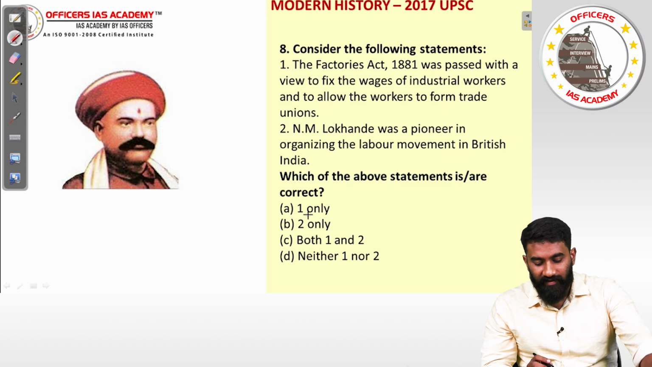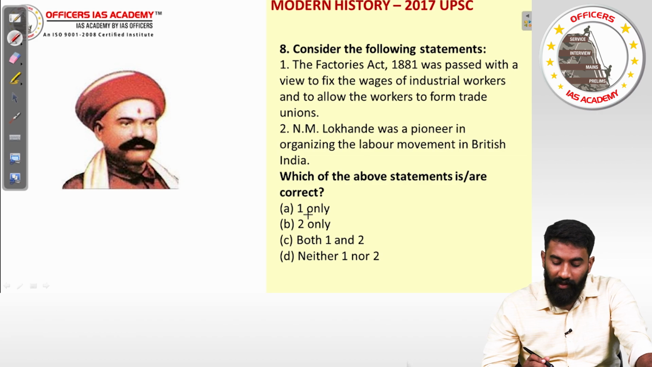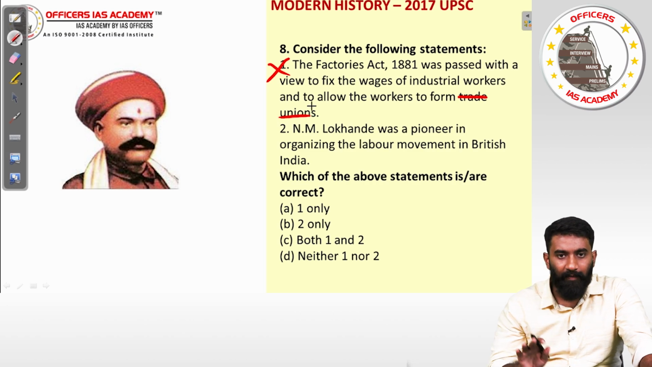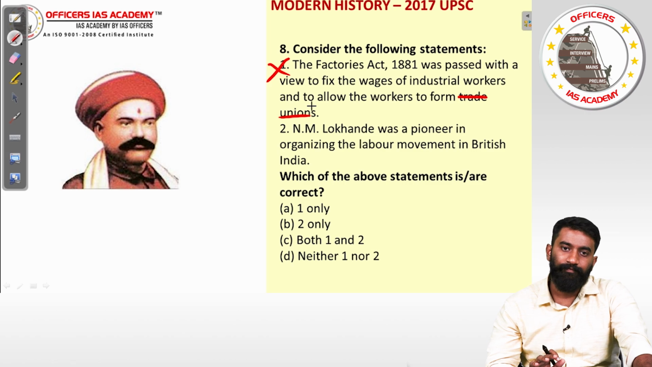Consider the following statements. The Factories Act of 1881 was passed with a view to fix the wages of industrial workers and to allow the workers to form trade unions. Was that the Factories Act? No, that's wrong. Trade unions are not in the picture at all. In fact, the British colonial government was against trade unions.